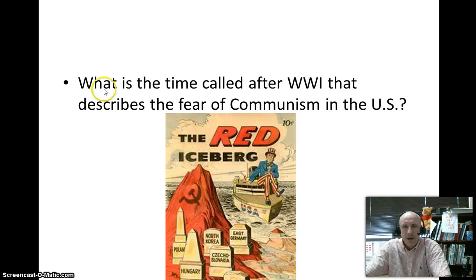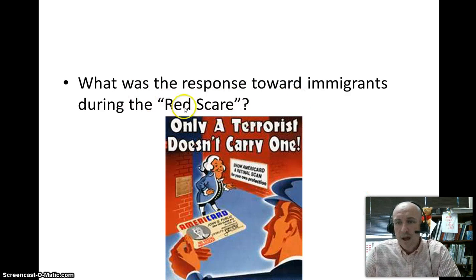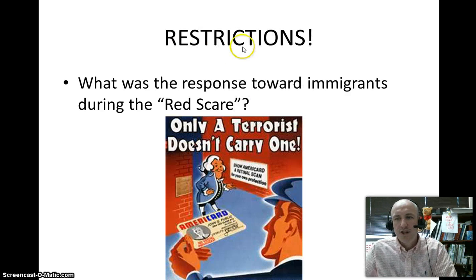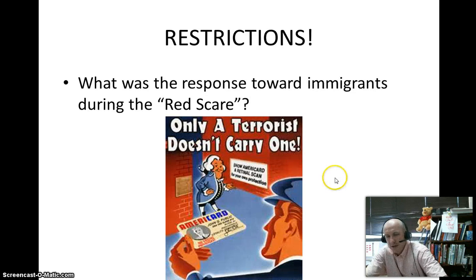Very good. What is the time called after World War I that describes the fear of communism in the United States? 3, 2, 1. Yell it. That's right. The Red Scare. What was the response toward immigrants during the Red Scare? Can you say it? What was our response to it? Restrictions all placed on them. And then we'll get to these others in a moment.